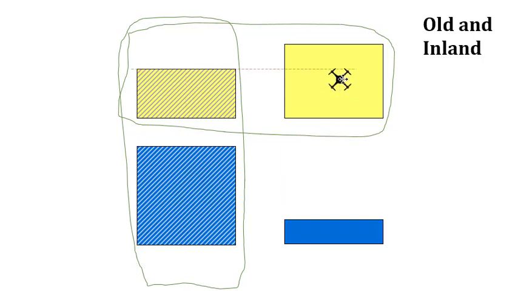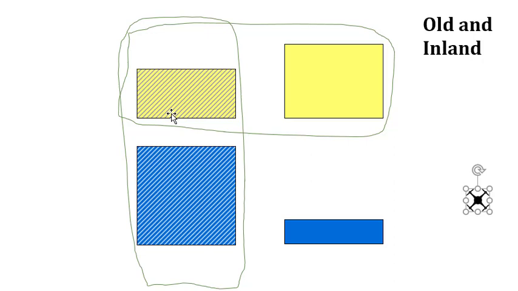The probability that it will land in an inland region, which is these two yellow areas, is 0.5. Now we can see here that in this region the two events intersect. So graphically, this is showing that their joint probability is not 0.